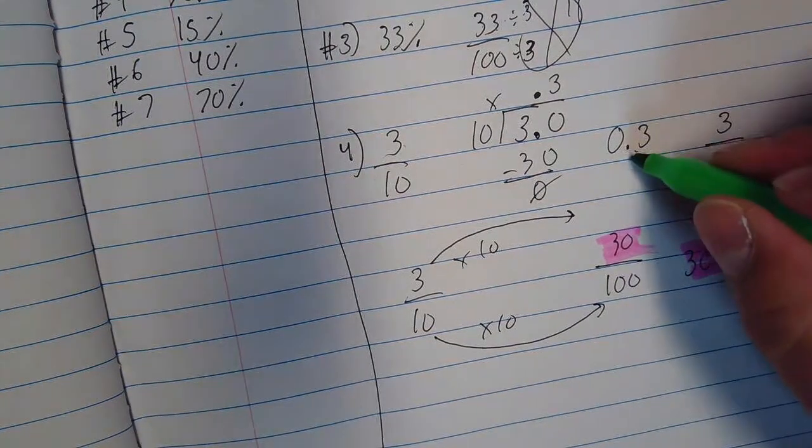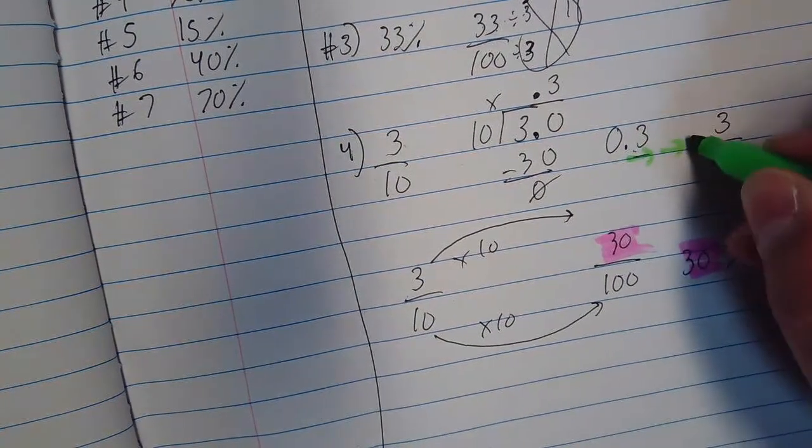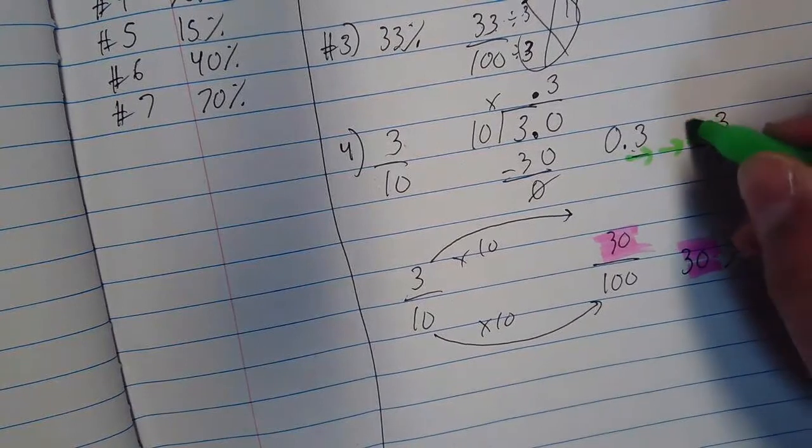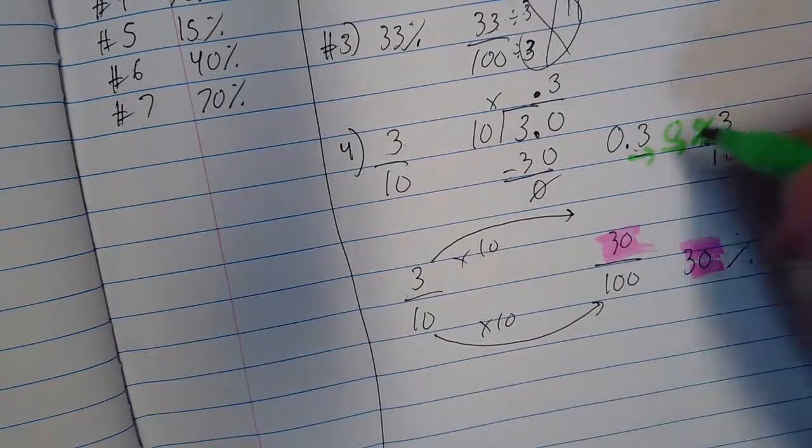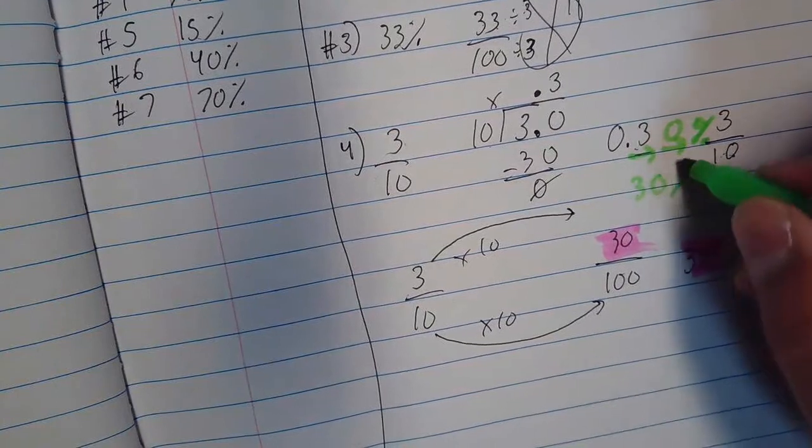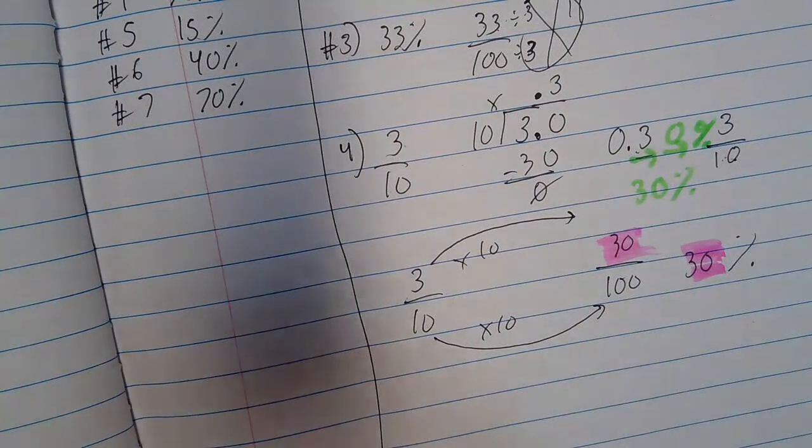3/10. You move the decimal point 2 spaces to the right. Add the percentage symbol right there. Add a 0. Voila. Same answer. I apologize for that.